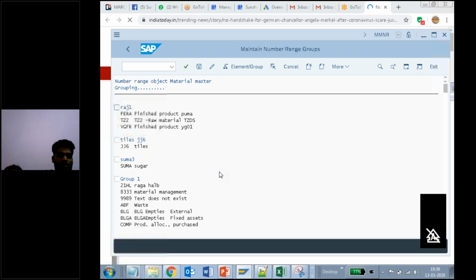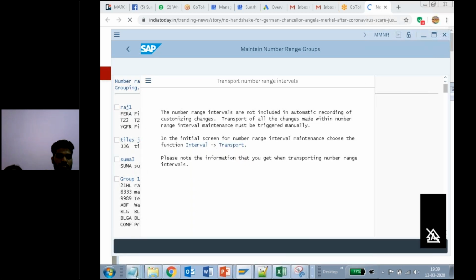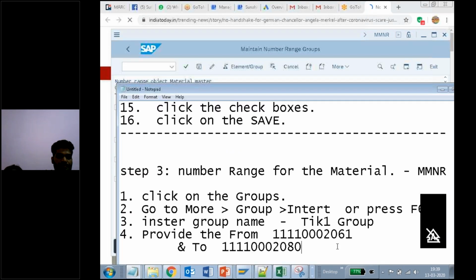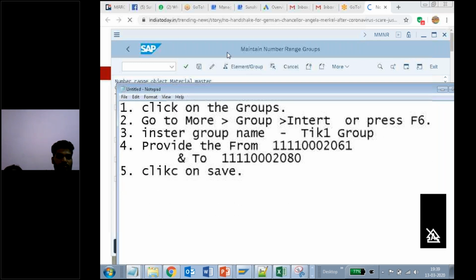Now I click on save. After my number range is done, I just click on save. Now to check whether my number range is done or not, I can go and search for this one.